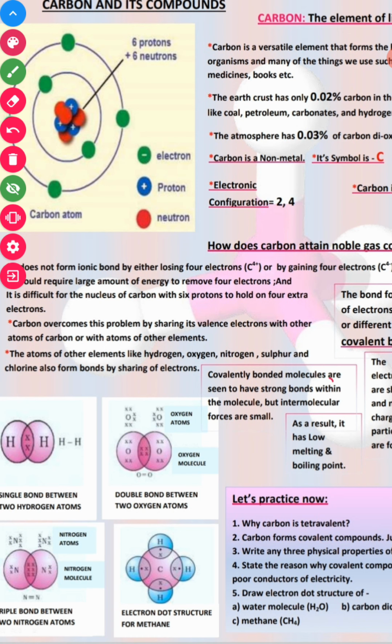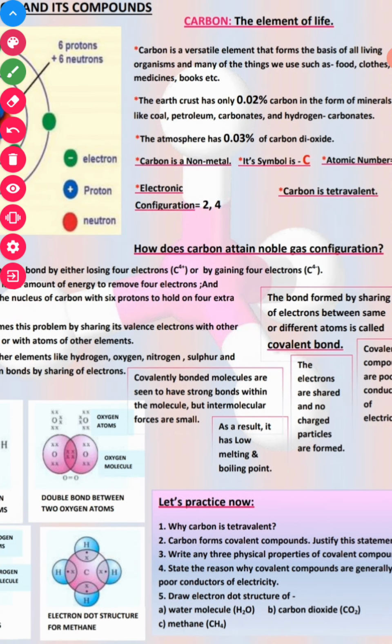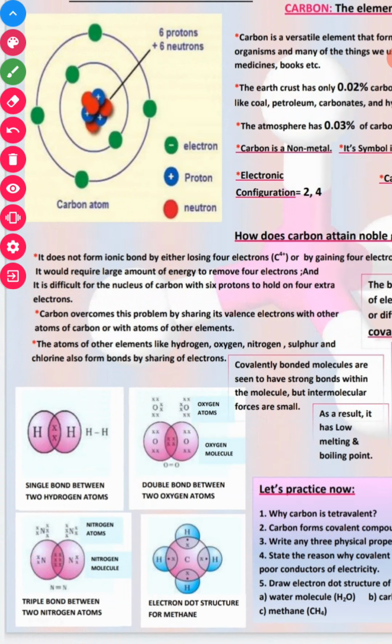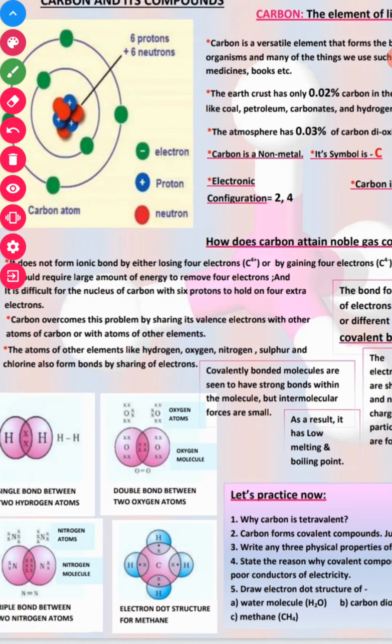If it loses electrons, it requires a lot of energy to remove them. If it gains, it is difficult for the nucleus of carbon with 6 protons to hold 4 extra electrons. That is why carbon never forms ionic bonds, it always forms covalent bonds.